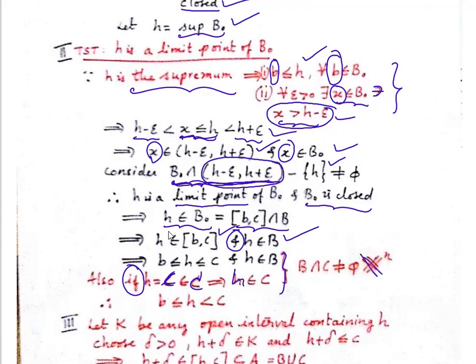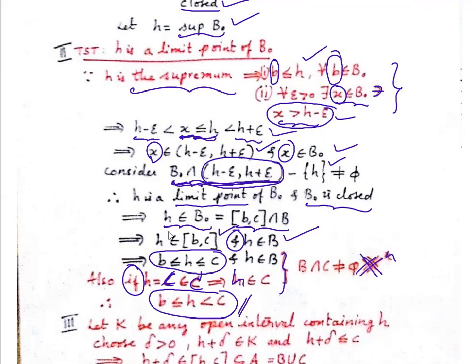This is a contradiction. So therefore, B less than or equal to H less than small c. This is our step 2.